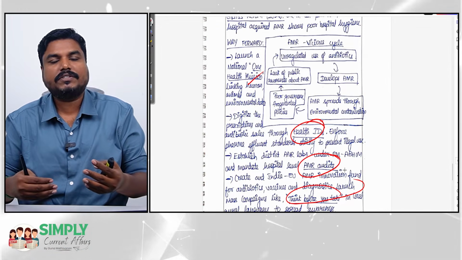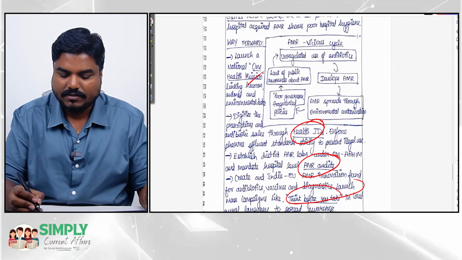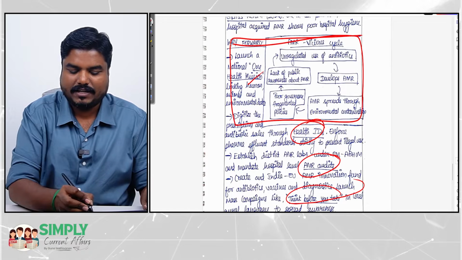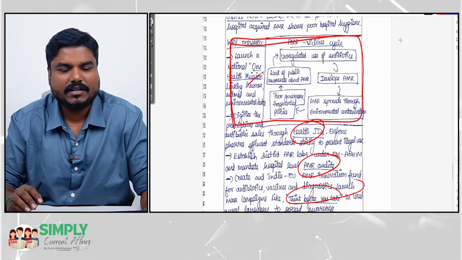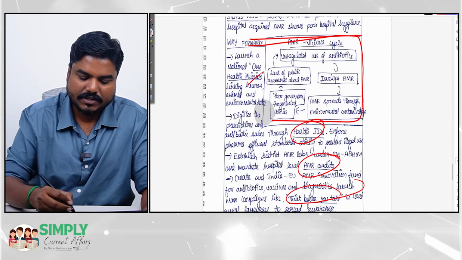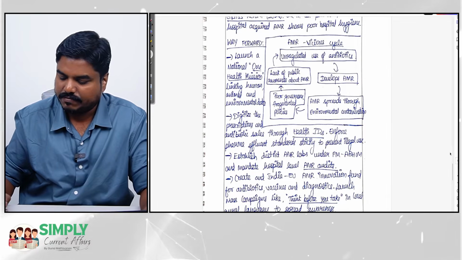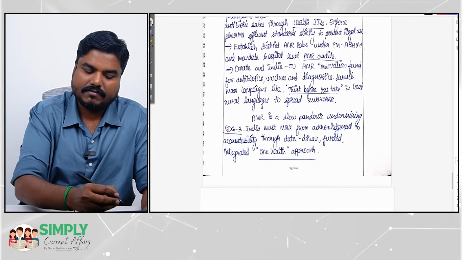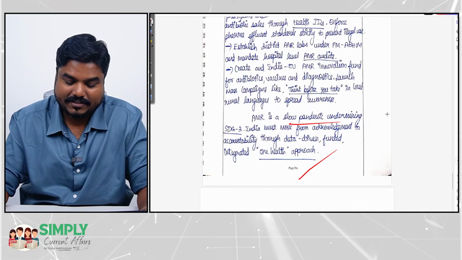So these 4 points you could have made more precise in a smaller paragraph and you could have given a way forward. This much space could have been occupied for this AMR vicious cycle, then your answer could have been much better. Okay, just keep the word limit in mind. And finally, you have given a conclusion with respect to SDG 3. That is also fine. So it's a slow pandemic undermining the SDG 3.